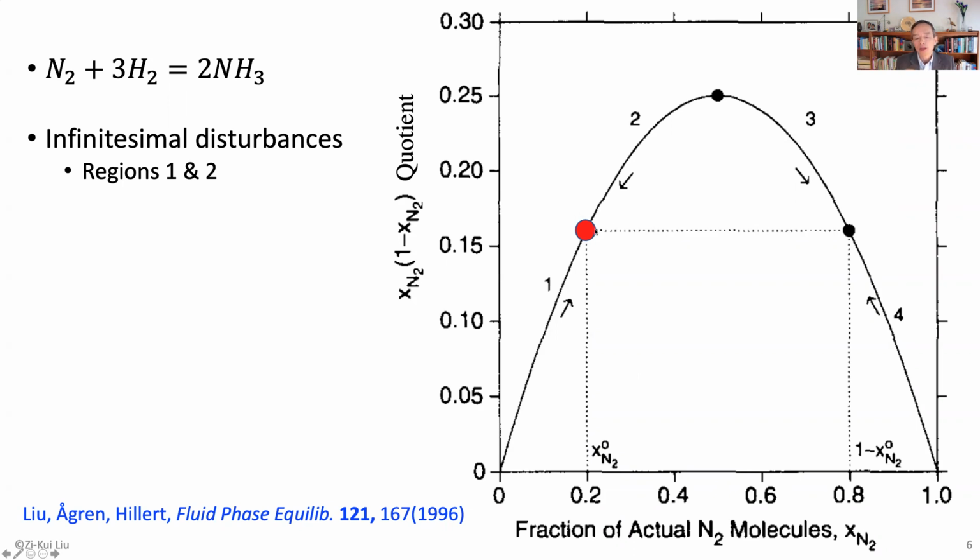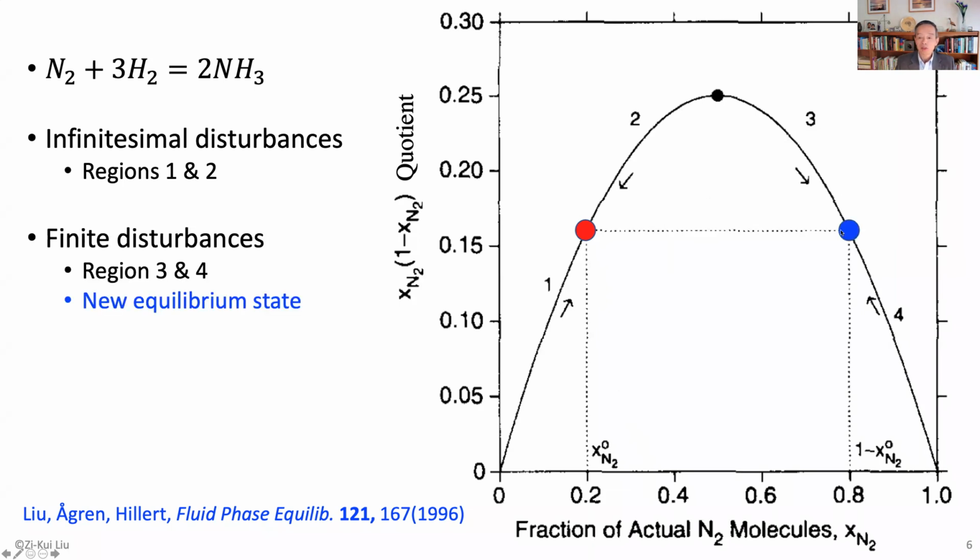The system will come back, or we'll move to the equilibrium condition. So in this case, the fraction of the N2 nitrogen gas will either decrease or increase, depending on whether you add or remove nitrogen from the system. So that works nicely. However, if you add more nitrogen into it, for example, if you add to this side, now you find that there's not an equilibrium state here.